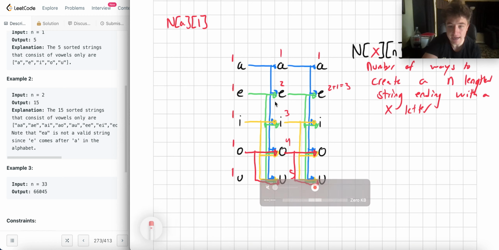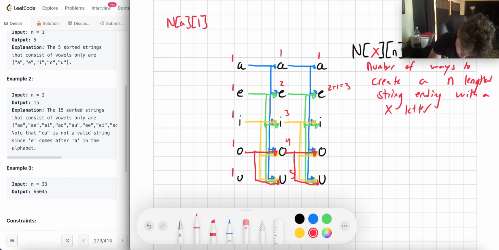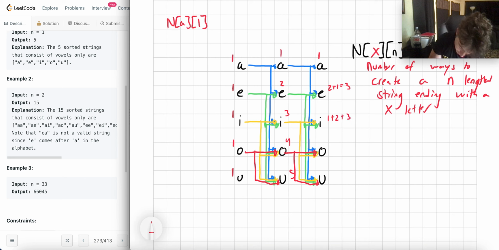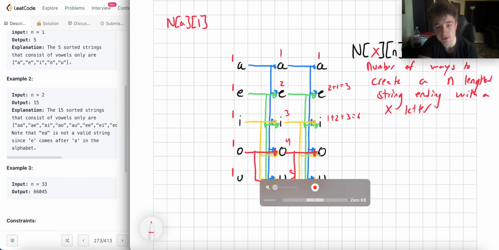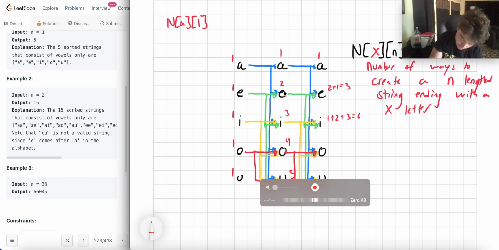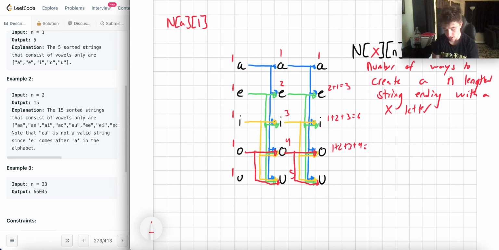Now I can attach itself to A or E or I. There's 1 way to get to A, there's 2 ways to get to E, there's 3 ways to get to this. So this is 1 plus 2 plus 3 equals 6. And O can attach itself to A or E or I or O. So that's 1 plus 2 plus 3 plus 4, which is 10.